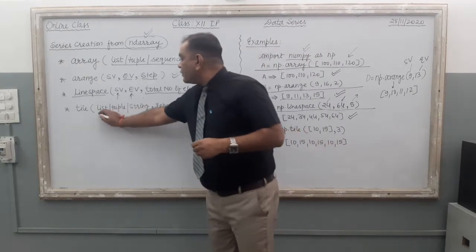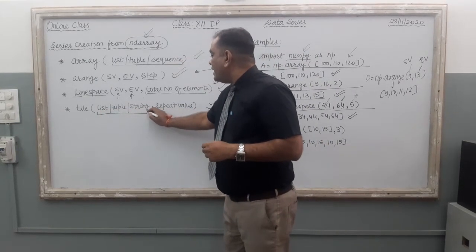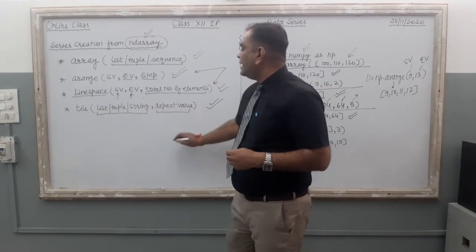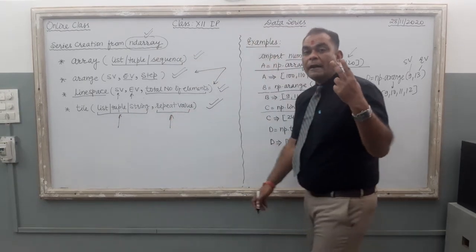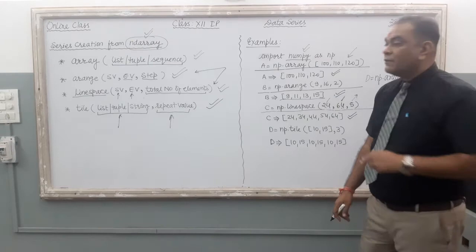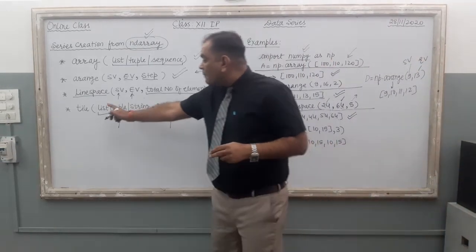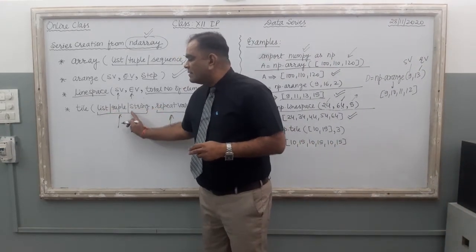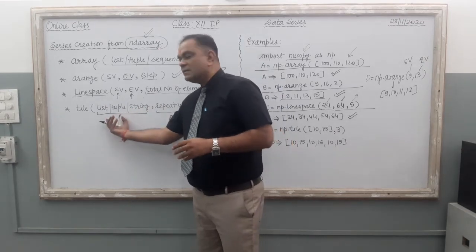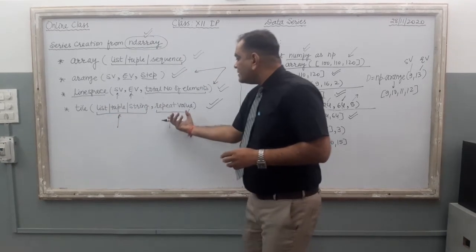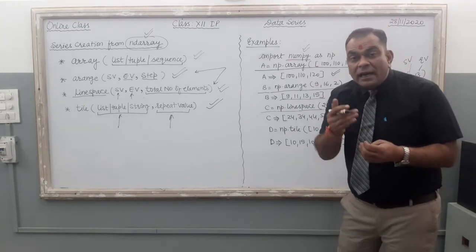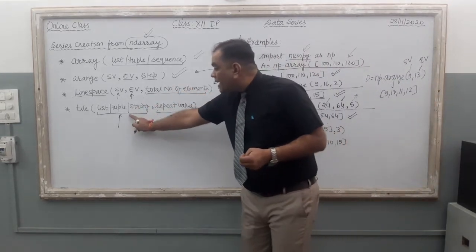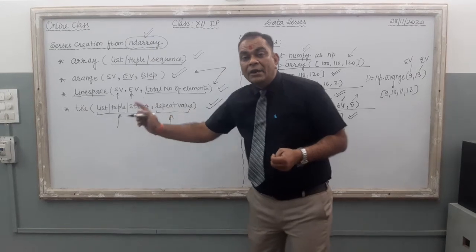The tile function will take two different inputs from you. Just see, it is the first input, it is the second input. It will take two inputs from you if you want to execute the function. First one, you can put any list, tuple or string, any value in the first part. Right? And the second part is the repetition. How many times do you want to repeat the particular value in your array?